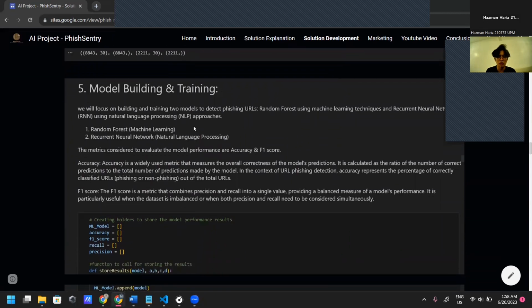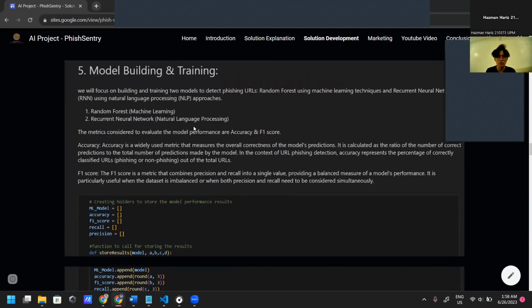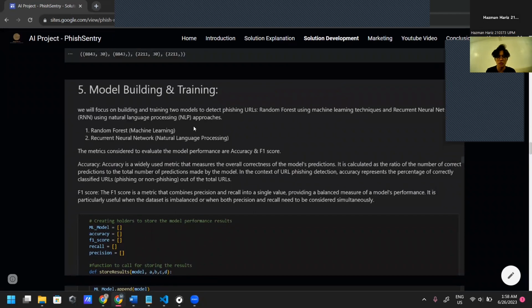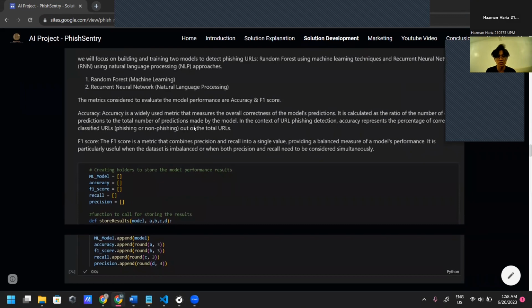build our model and train it. So in this section, we will focus on building and training two models to detect phishing URLs, which are random forest using machine learning techniques and recurrent neural networks, otherwise known as RNN, using natural language processing approaches. The metrics considered to evaluate the model performance are accuracy and F1 score.